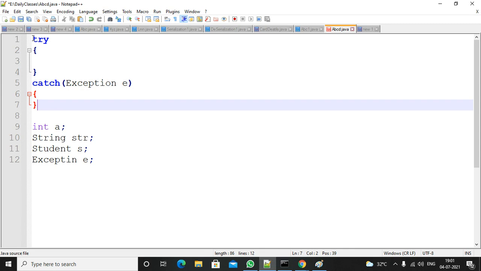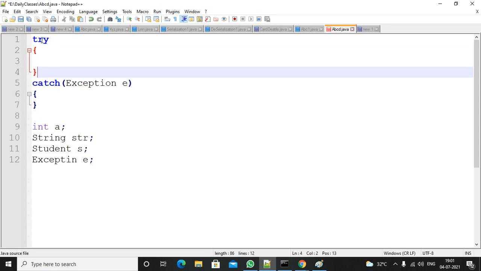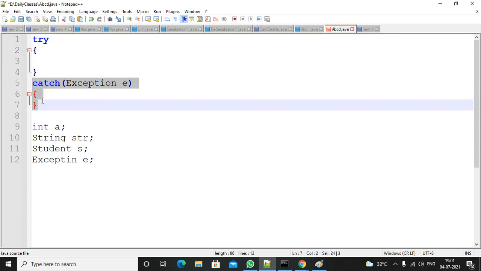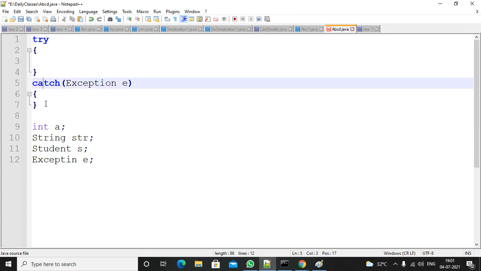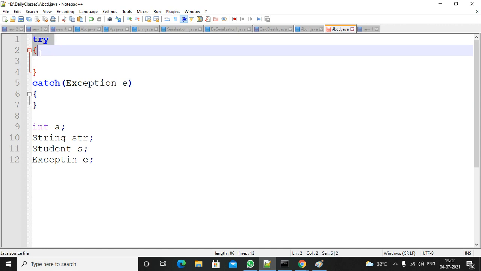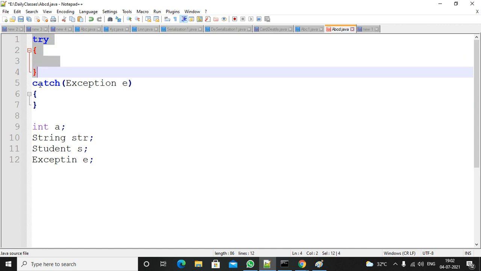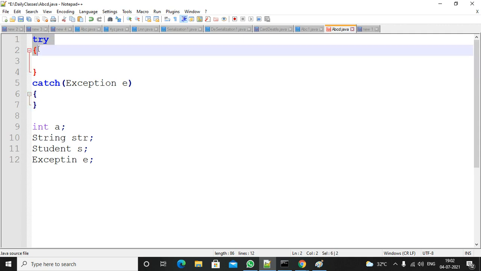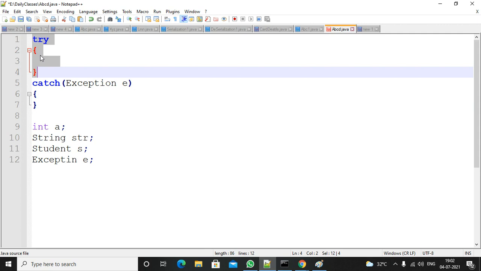Both of these are mandatory. If a try block is there, you must write a catch block, or you can write finally also, no problem. But if try is there, you write either catch or finally. Without a try, you are not supposed to write catch or finally. For writing a catch block or finally block, the try block is a must. But whenever you write a try block, you can use either a catch block or a finally block, that is up to you. Right.